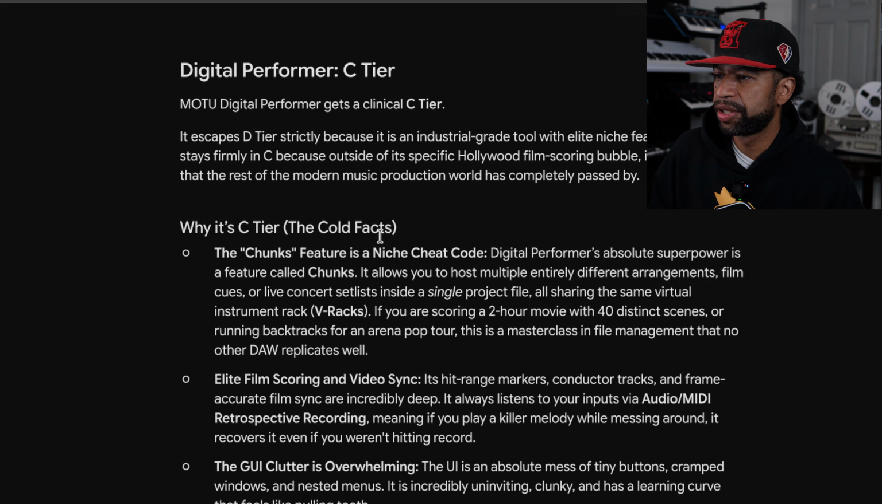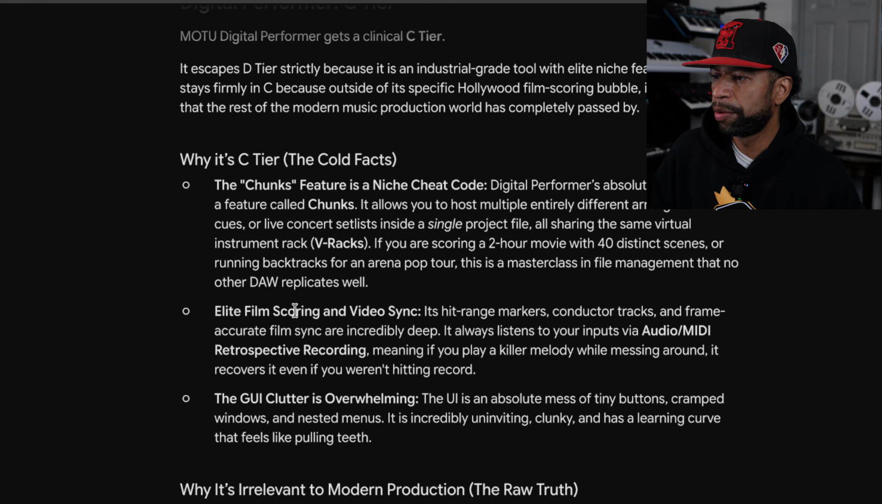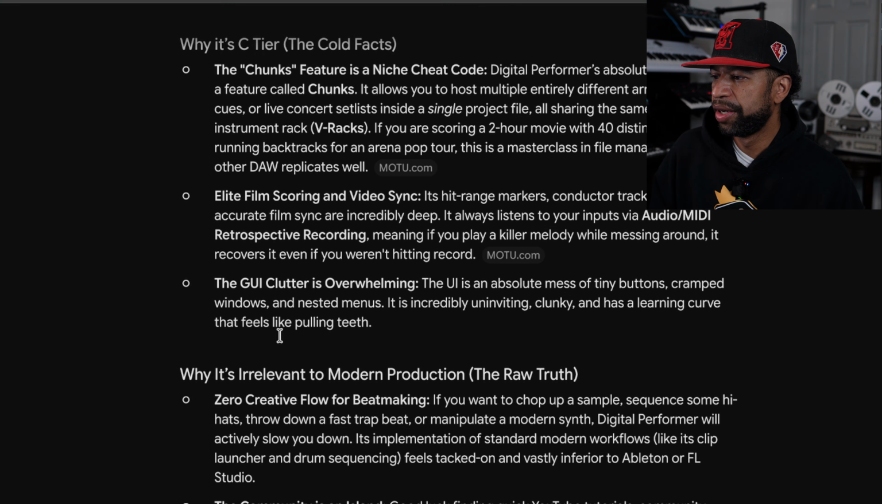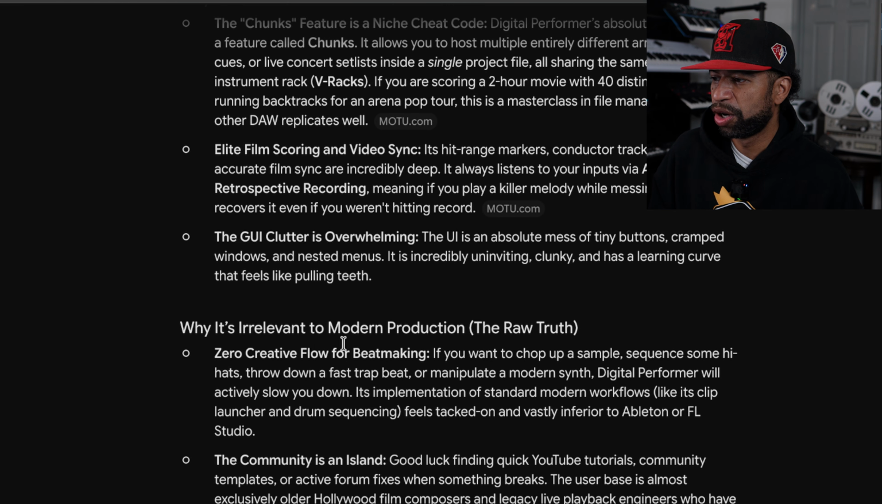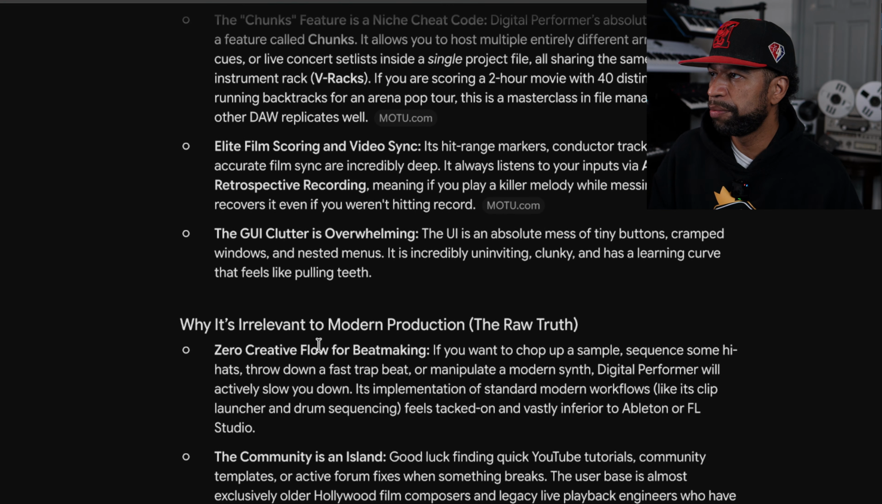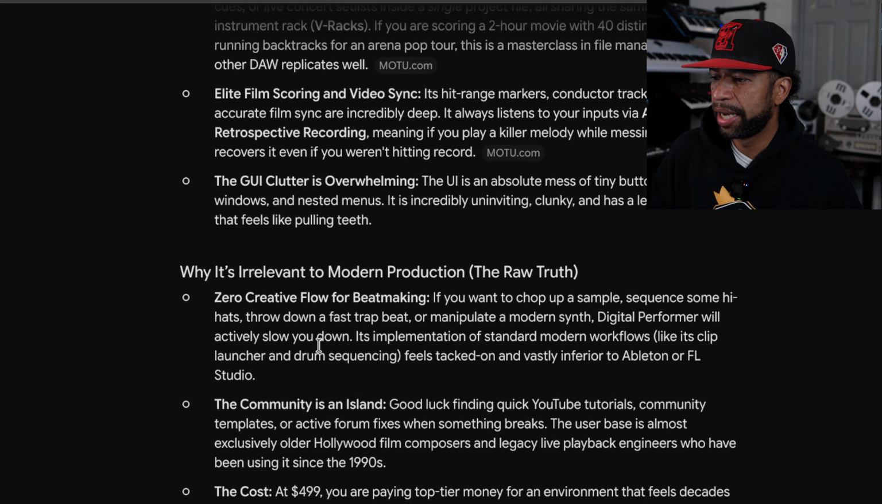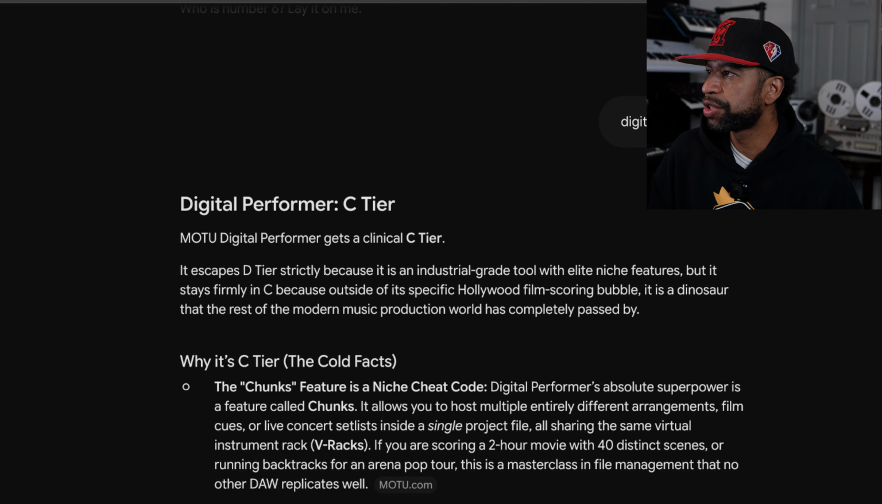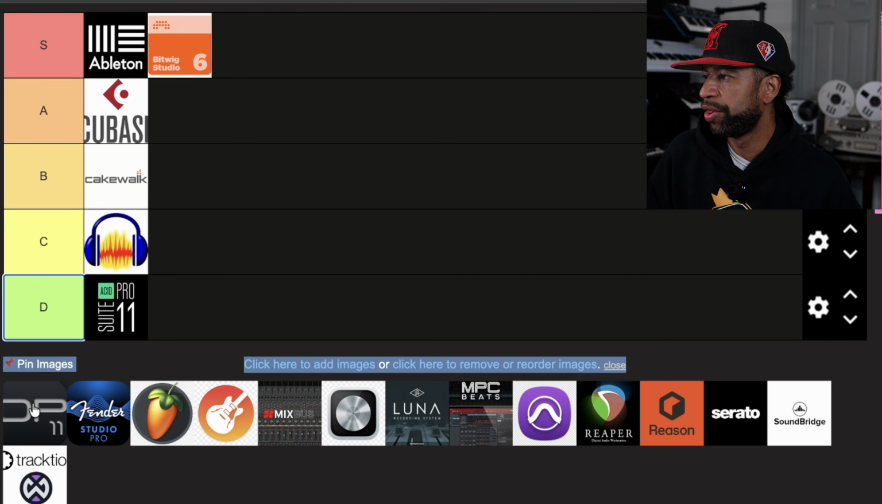The Chunks feature is a niche cheat code, elite film scoring and video sync. The GUI clutter is overwhelming. And then it's irrelevant to modern production, the raw truth. Zero creative flow for beat making, and the community is an island. The cost is $4.99. So this is gonna go ahead and just hop right up into the C tier.